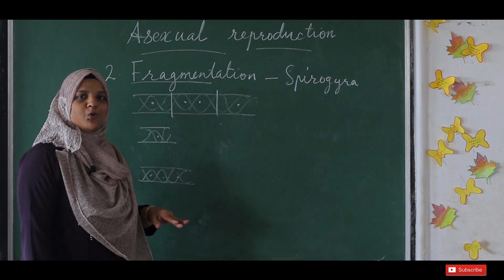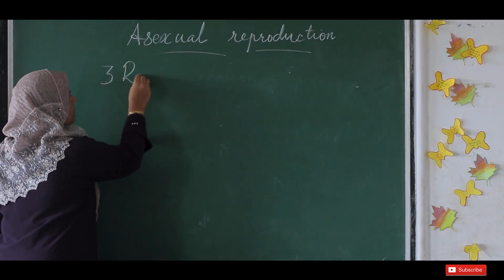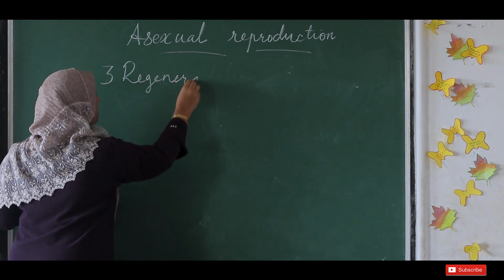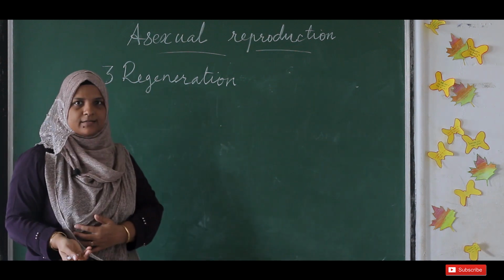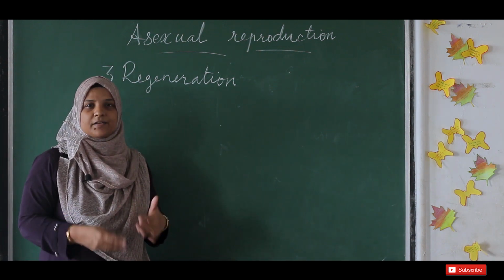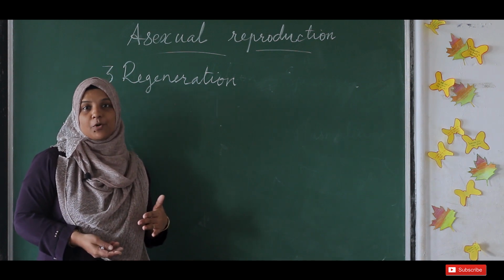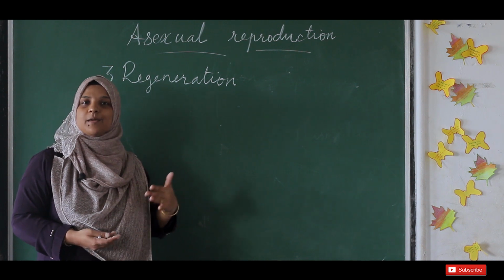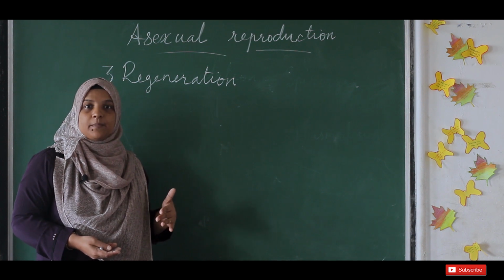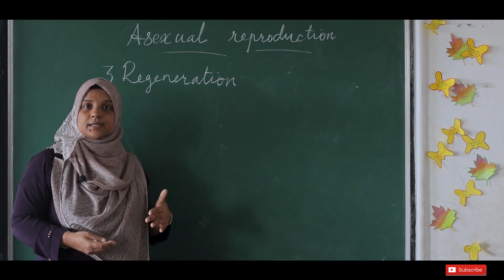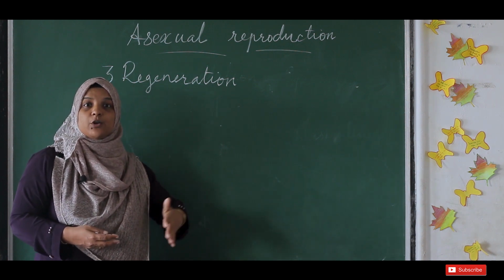Okay. Now let's move on to the third method of asexual reproduction, regeneration. What is regenerating? It means generating again. For some organisms we can say it is a reproductive method, but for many organisms it is not actually a method of reproduction. But regeneration means that if an organism loses its body part, it can regenerate that lost body part.